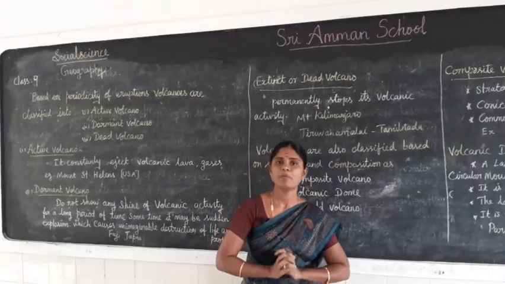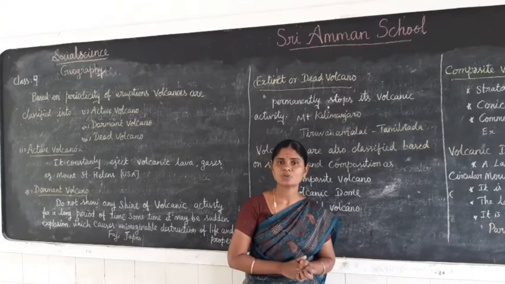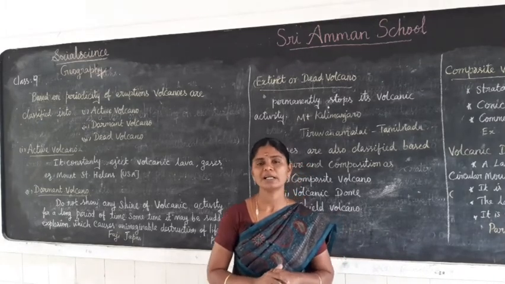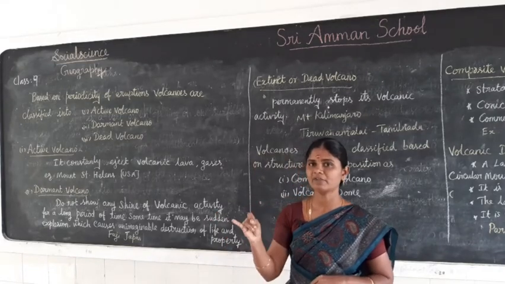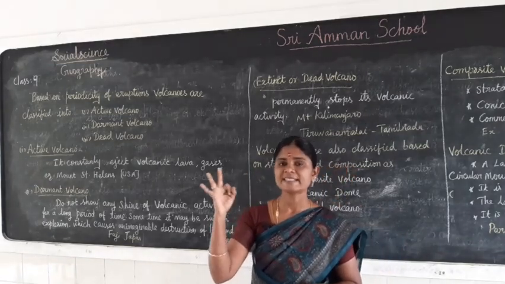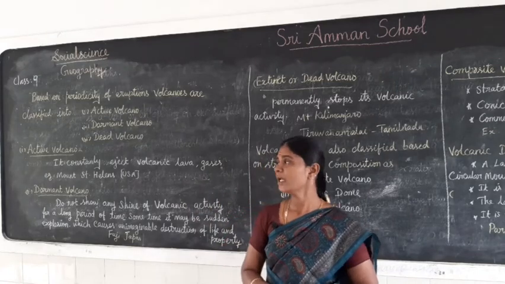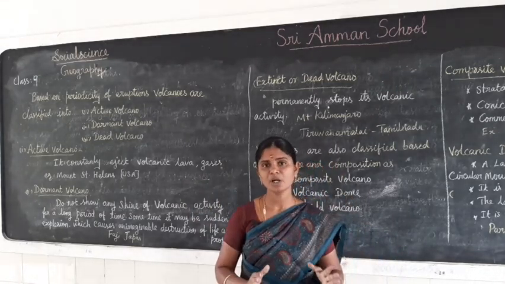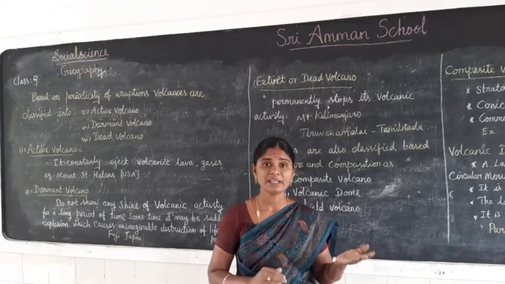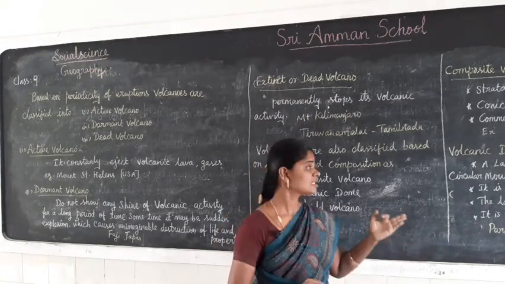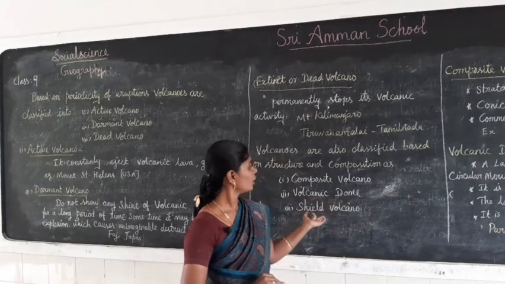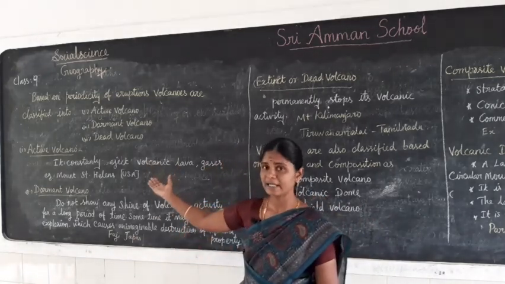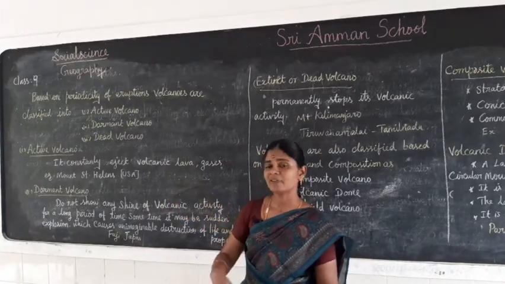Now I will explain the classification of volcanoes. On the periodicity of eruptions, volcanoes are classified into three types: active volcano, dormant volcano, and extinct or dead volcano. Based on structure and composition, they are classified into three types: composite volcano, volcanic dome and shield volcano.